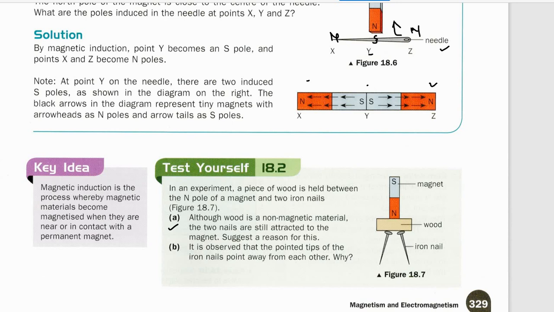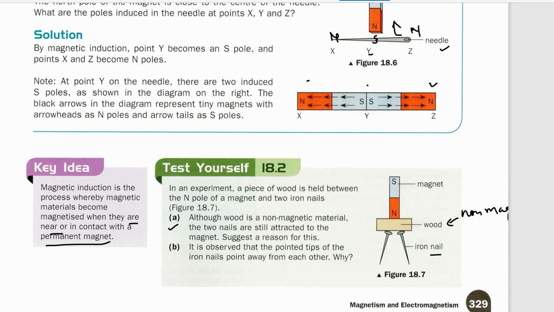Okay, so till now what we have learned: magnetic induction is a process where a magnetic material becomes magnetized when it is near or in contact with a permanent magnet. Very important. Okay, now let's see some questions related to this magnetic induction. As you can see here, in an experiment, a piece of wood is held between the north pole of a magnet and 2 iron nails. Although wood is a non-magnetic material, the 2 nails are still attracted to the magnet.